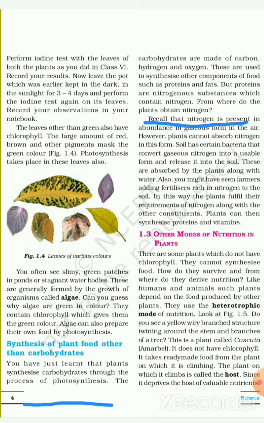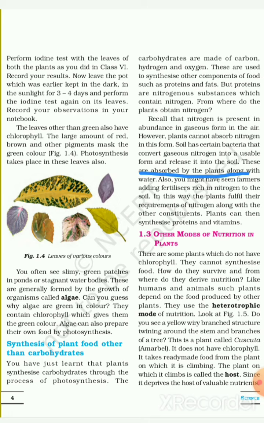But proteins are nitrogenous substances which contain nitrogen. So from where do the plants obtain nitrogen? Recall that nitrogen is present in abundance in gaseous form in the air, that is 78% in the air. However, plants cannot absorb nitrogen in this form.